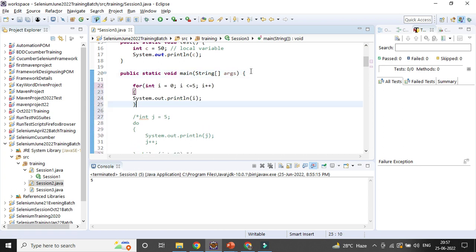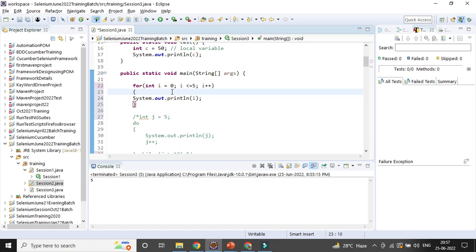Then I will try to use break. Here I am printing something. Let's try to use it and see what happens.